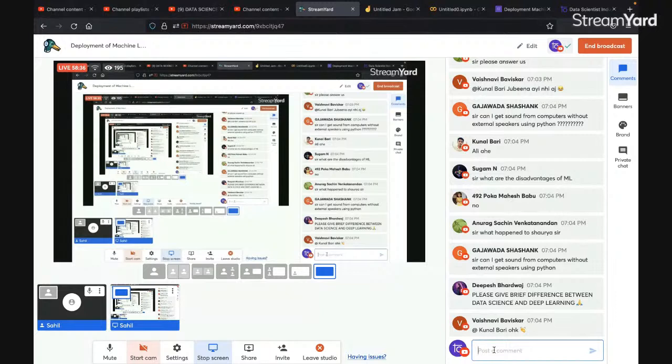Data science and deep learning are absolutely different. Deep learning is a part of machine learning, right? Whereas data science is a very vast field. It includes deep learning, machine learning, AI, full stack, cloud, DevOps, and all that. So they both are absolutely different.